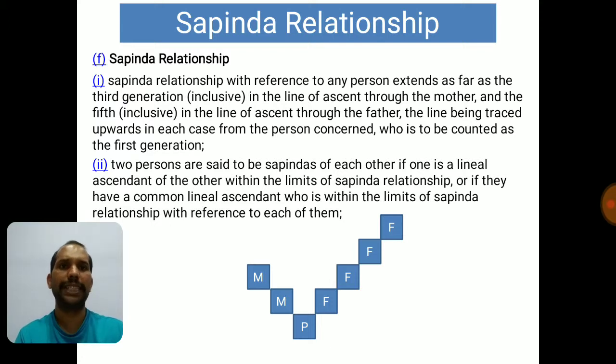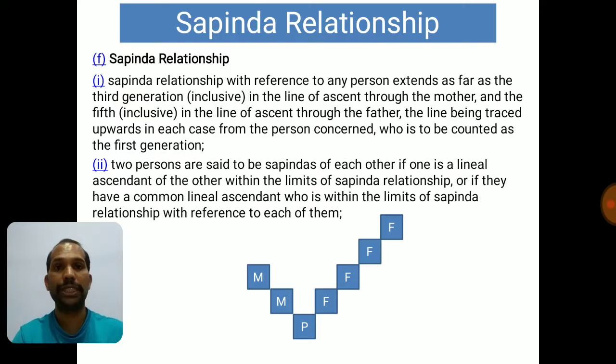So two persons are said to be Sapinda of each other if one is lineal ascendant of the other within the limits of Sapinda relationship, or if they have a common lineal ascendant who is within the limits of Sapinda relationship with reference to each of them. Now I think the concept is very crisp and clear here with the chart I have brought in.